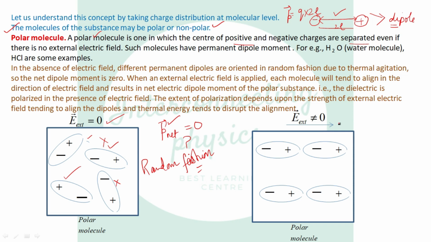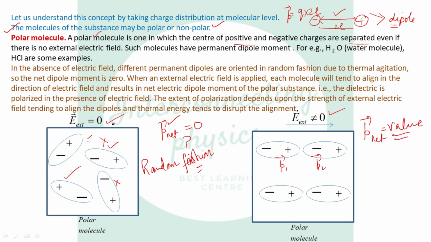But when we apply some external electric field, what will happen? All the dipoles try to align in the direction of the electric field, and let us say the dipole moments are P1, P2 and so on. So all the dipole moments get added and we get some net dipole moment having some value.